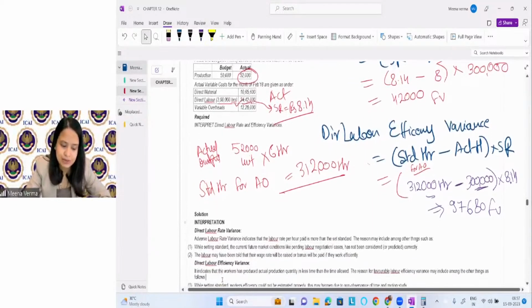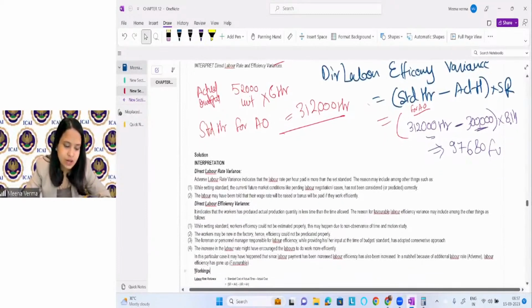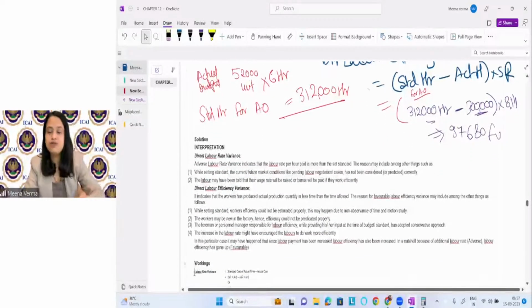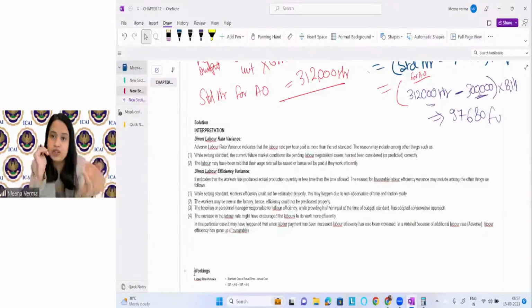So what is direct labor rate variances and what is direct labor efficiency variances? Okay. So look, rate variances means how much you are paying. Are you paying more than the standard or are you paying less than the standard, right? Generally, it is within the hand of the HR department. They negotiate with the employees.